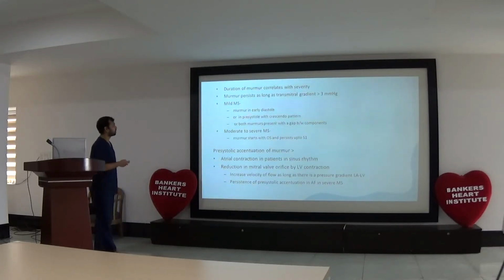Mild MS murmur occurs in early diastole or there is a pre-systolic crescendo pattern. Both murmurs are present with a gap between components. In moderate to severe MS, the murmur starts with the opening snap and persists up to S1. This is like whole diastole, there will be a murmur.